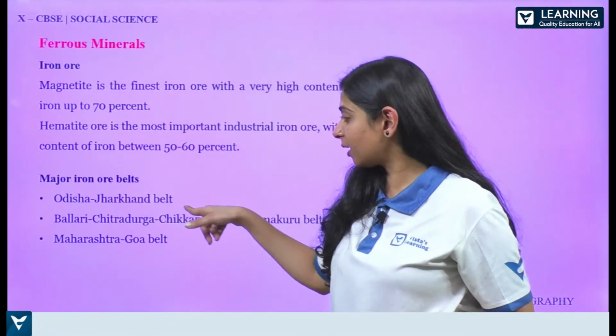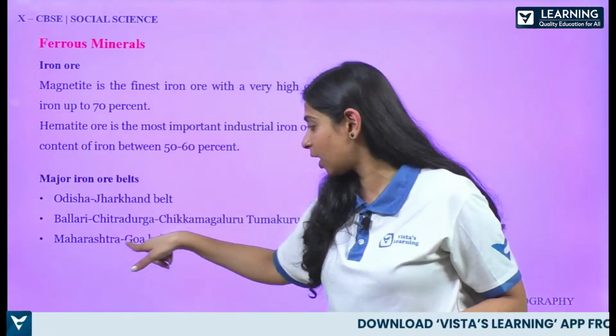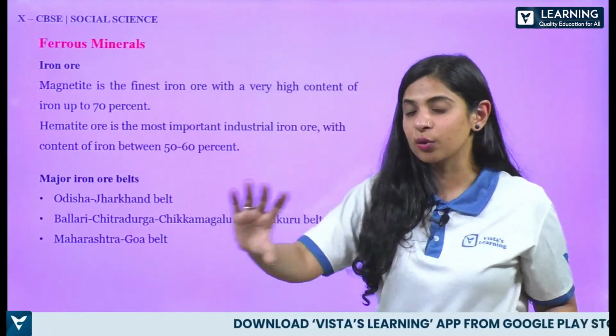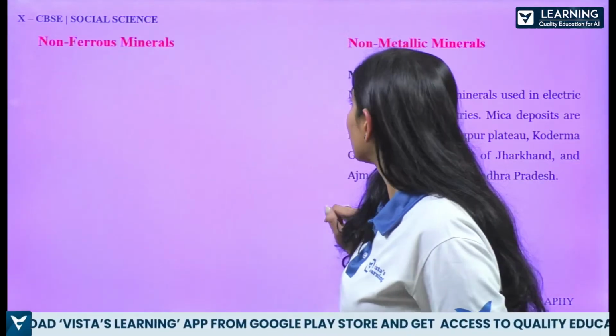So Odisha, Jharkhand belt, Ballari, Chitradurga, Chikmagalur, Tumkur belt, and then we have Maharashtra, Goa belt. In these belts you can find the availability of iron ore.